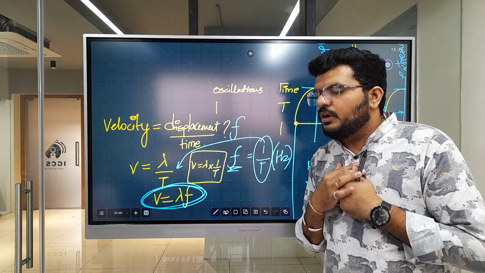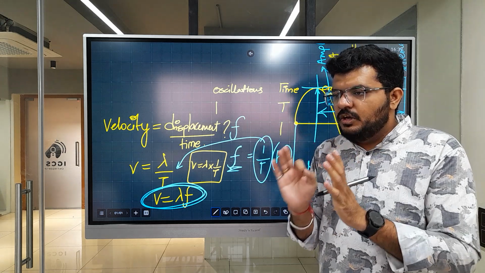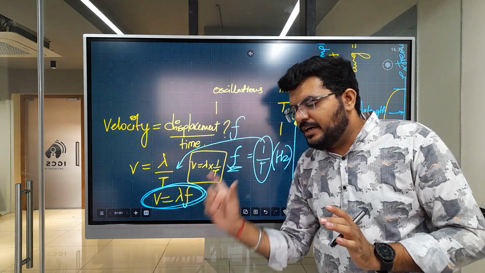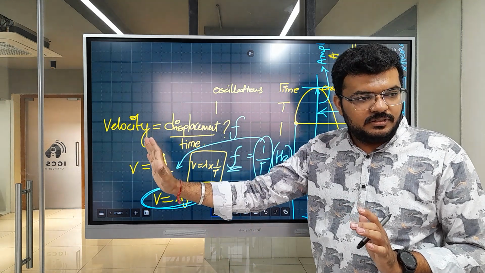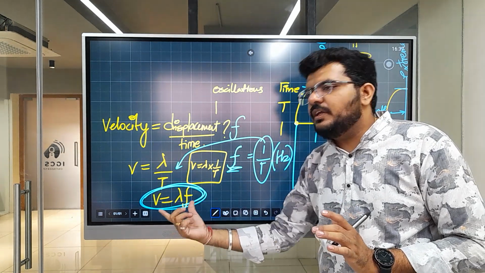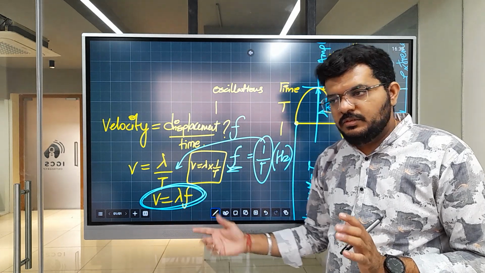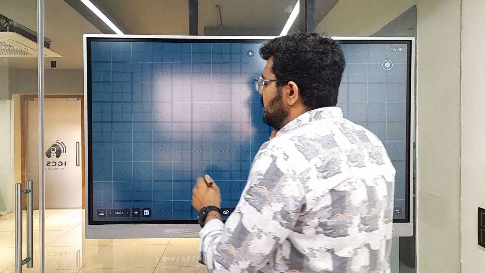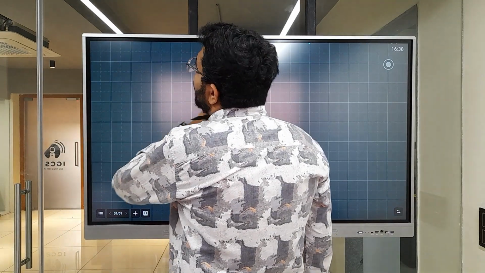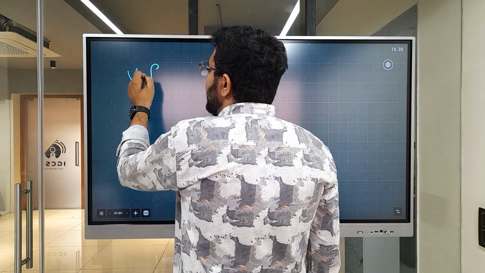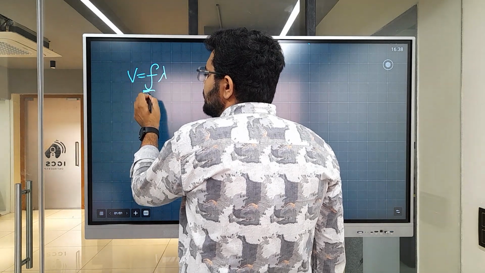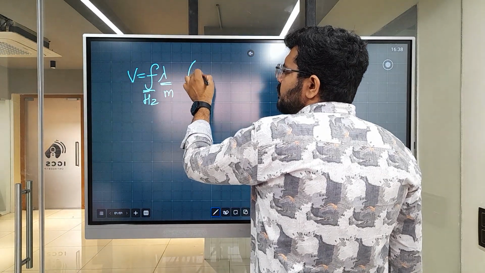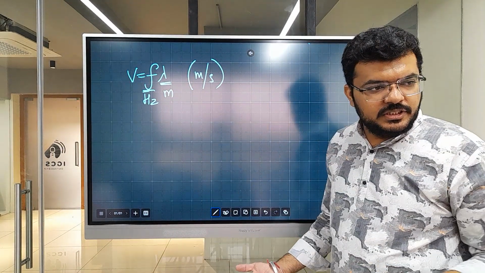Remember when we do a lot of formulas in physics, the cause might get lost. Always remember, nothing happens because of formula. Formula is a mathematical representation of nature, and we have observed that this will happen. Is this understandable? Now let's take this formula and understand a few things. The formula is v equal to f lambda, where f is frequency measured in hertz, lambda is measured in meters, and the velocity is in meters per second.